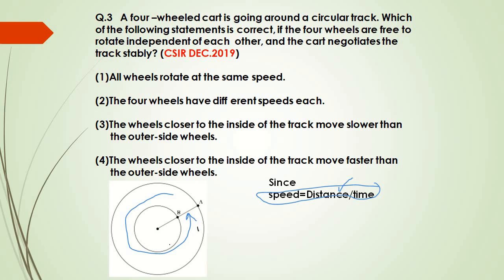Why? Because the inner wheels are going to cover less distance, as the circumference of the inner circle is less as compared to the circumference of the outer circle. So the speed of the inner wheels will be less as compared to the outer wheels. So the correct option is option number 3, the third statement.